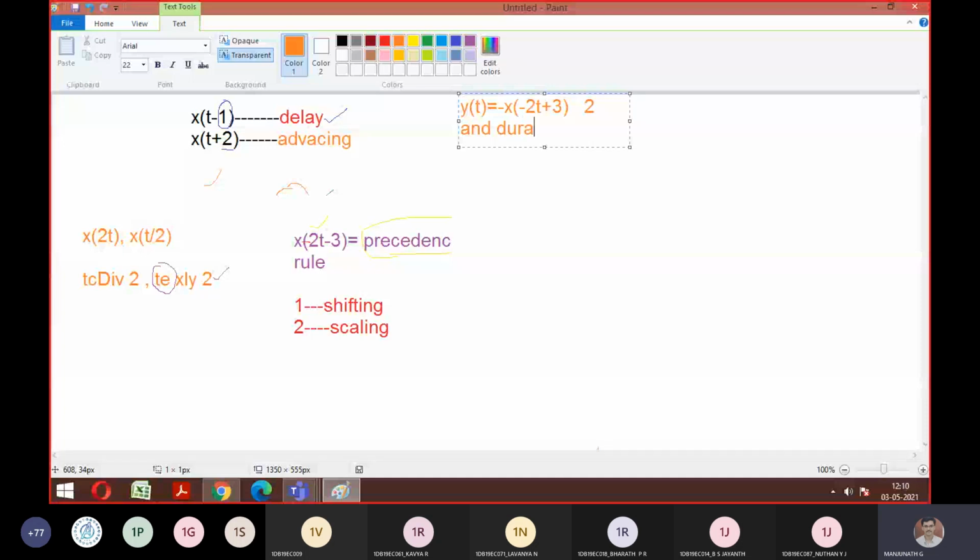Is it clear? X of t is given as what, guys? A rectangular function with amplitude of 2, duration from minus 1 to plus 1.